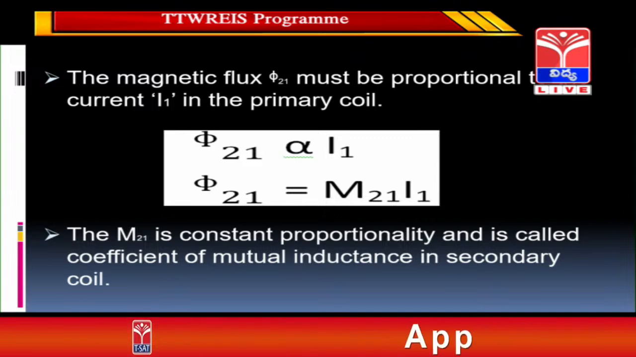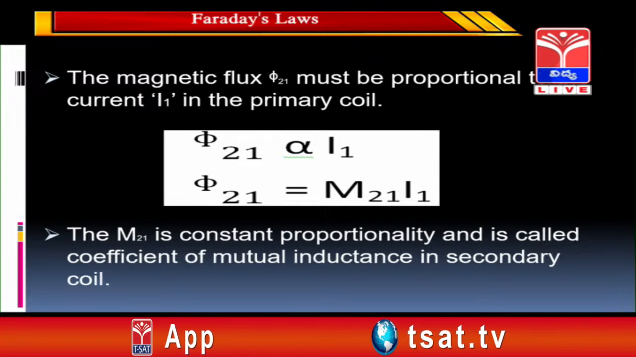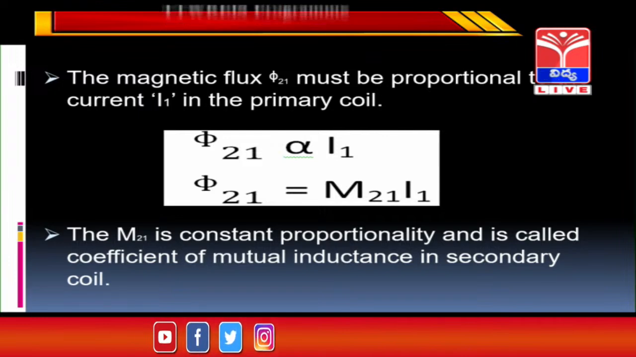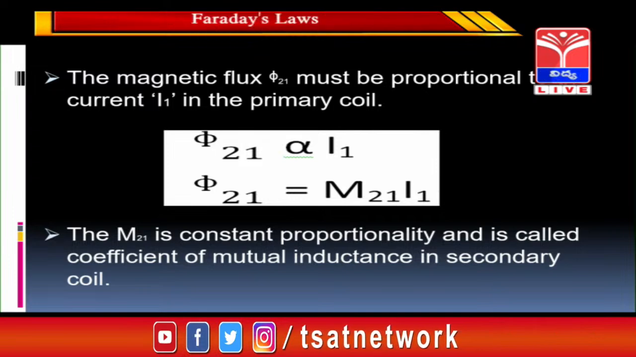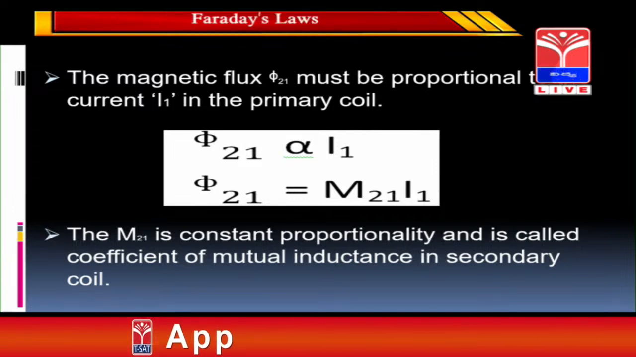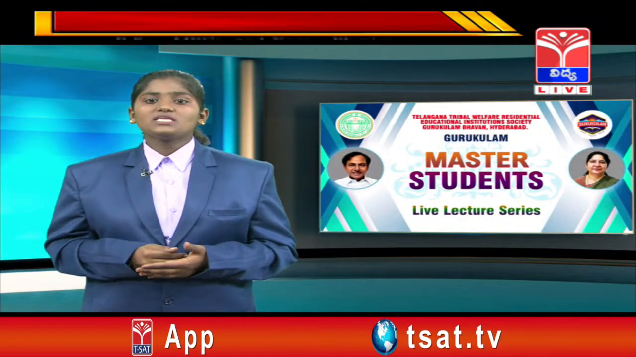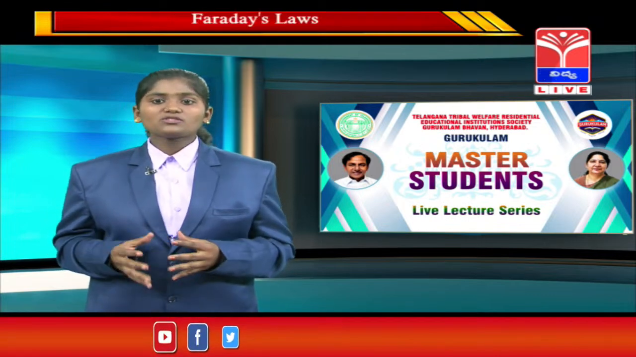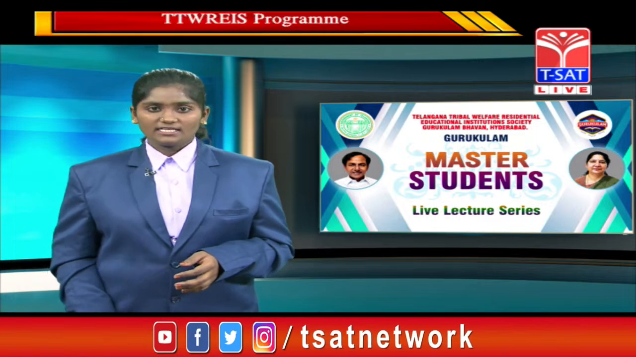So phi 21 must be proportional to I1, and by removing the proportionality we get a constant of proportionality, that is M21, so phi 21 is equal to M21 into I1. M21 is called the coefficient of mutual inductance, linked with the secondary coil, and it is the final equation. The final equation is phi 21 equals M21 into I1. It is known as the coefficient of mutual inductance. That is about mutual inductance.